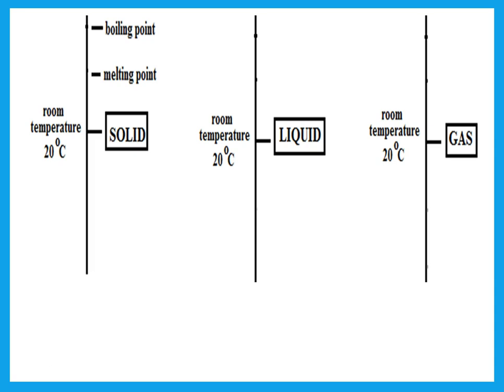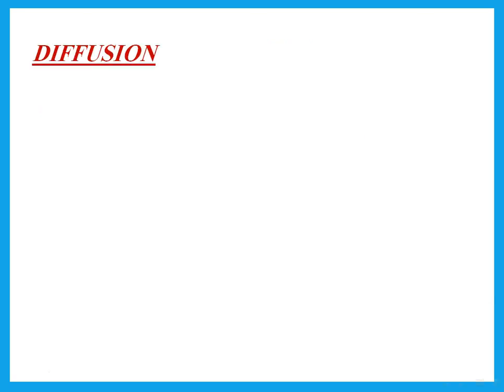Now, liquid, if something is a liquid at a certain temperature, that means we have passed its melting point. So its melting point is low, but we have not reached its boiling point yet, so the boiling point is high. If something is a gas at a certain temperature, that means we have passed its melting point, we have passed its boiling point, and that means it has low melting point and boiling point.